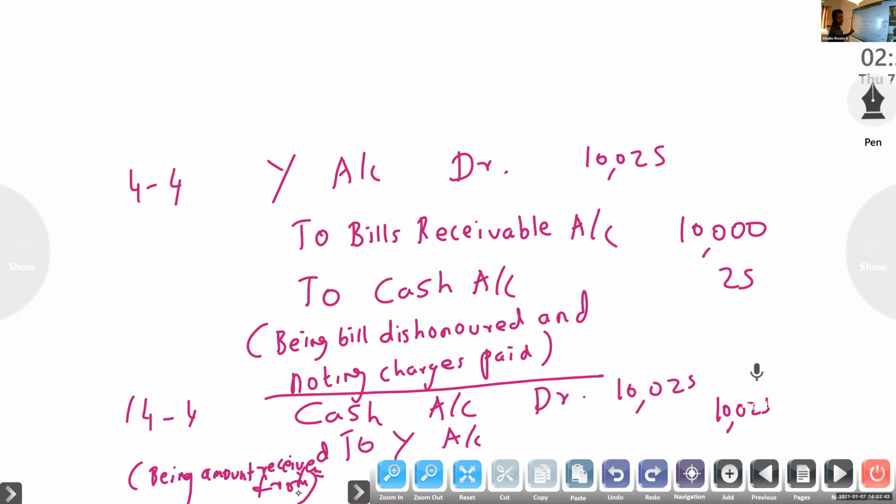So extra one more, because after 10 days he got the amount. Look at that: it is given that Y pays the amount to X. So from the point of view of X, X received the amount from Y, so cash account to Y. In Y's point of view, Y paid the amount to X. Here it means he received the amount from Y. Being cash received, that alone is enough.